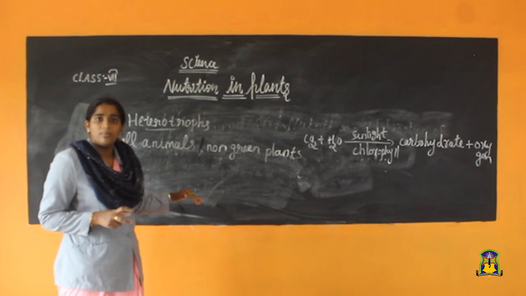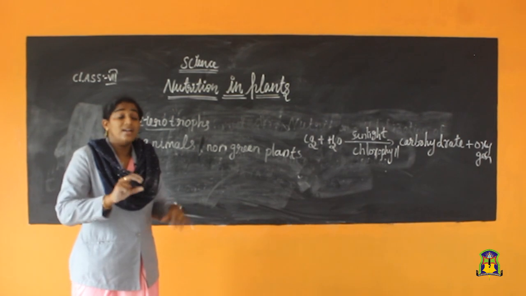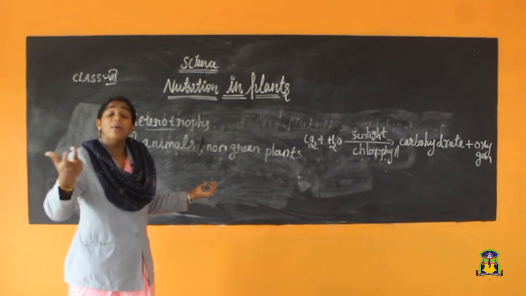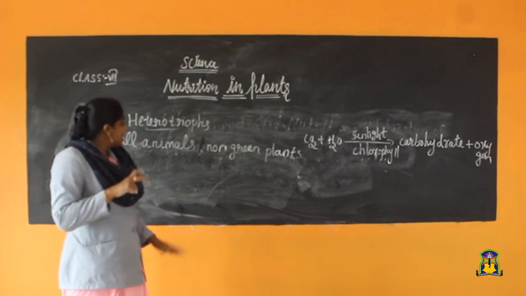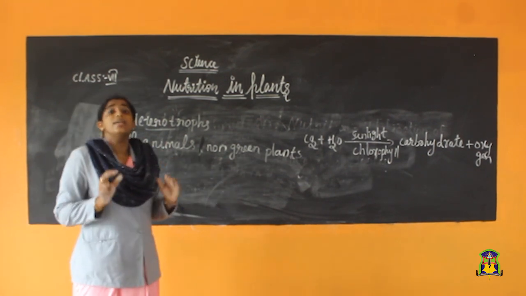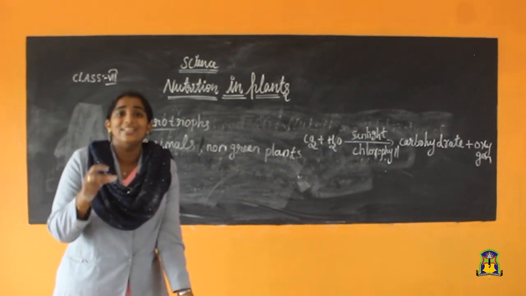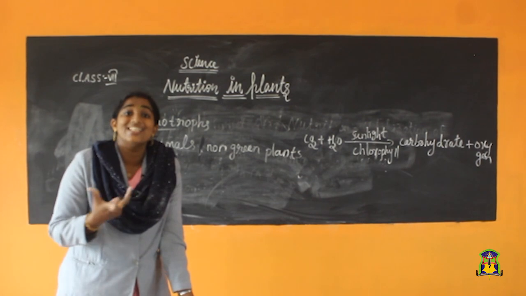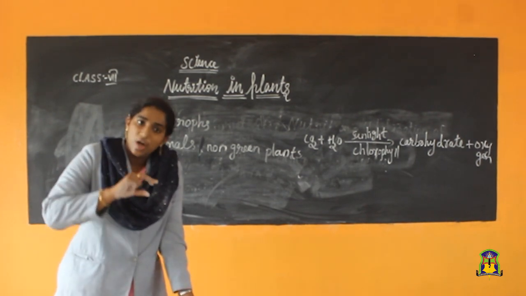Next, carnivorous animals. Carnivorous animals eat only the flesh of other animals. But carnivorous animals eat the herbivorous animals, so indirectly they get the plant products, no? So all these animals and non-green plants, and other organisms, depend upon the autotrophs or green plants directly or indirectly. Got it? So, what are autotrophs?